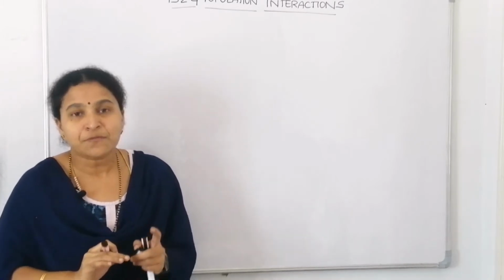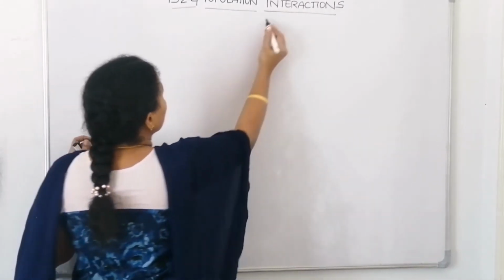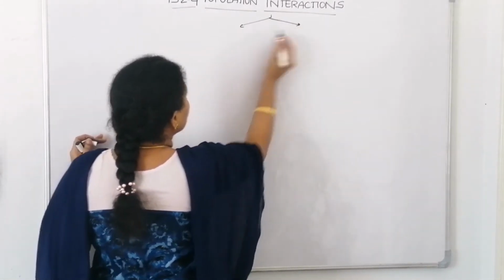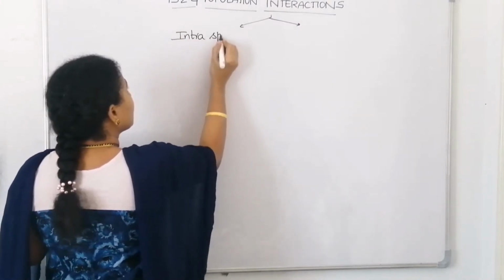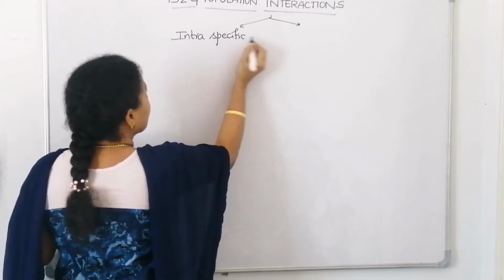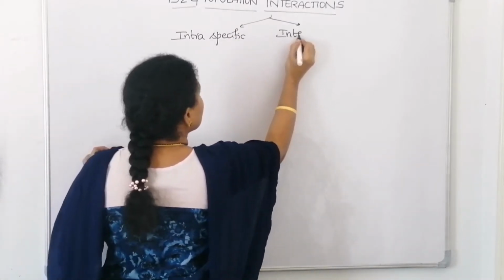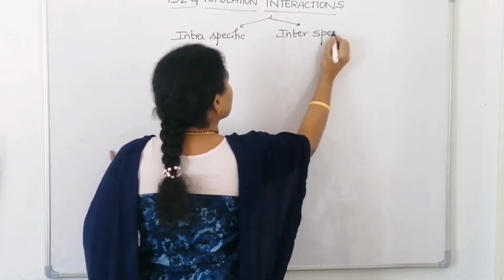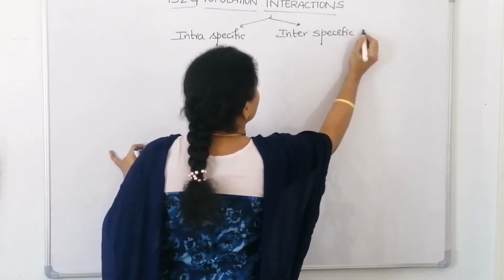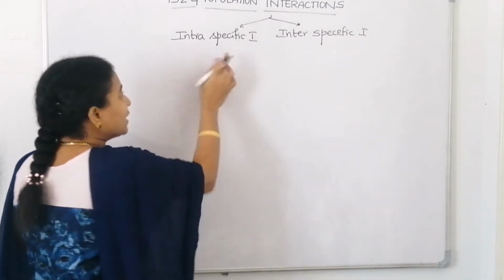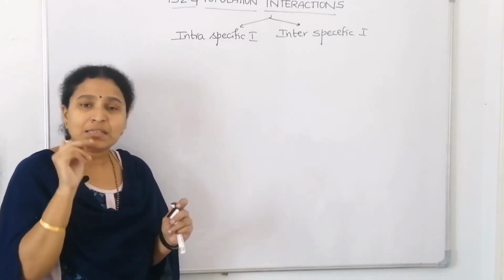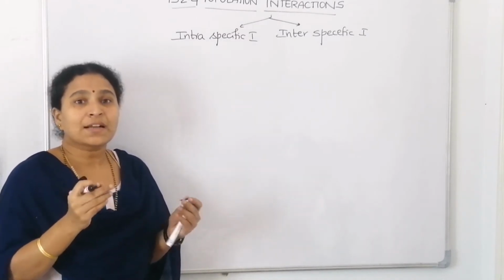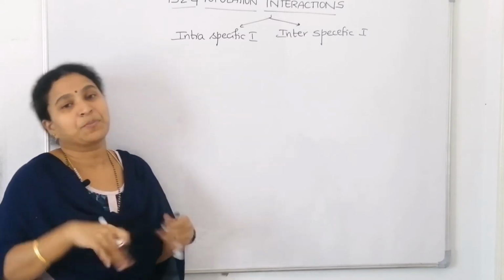Now, how many types of interactions are there? As I told, we have two types: one is intraspecific interaction, the other one is interspecific interaction. Intraspecific interactions mean interactions among the same species, right?